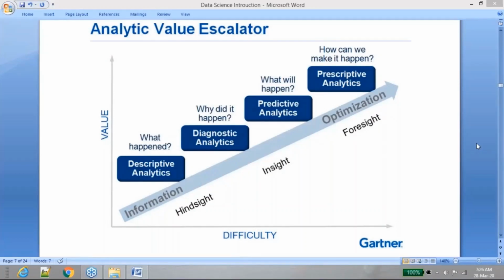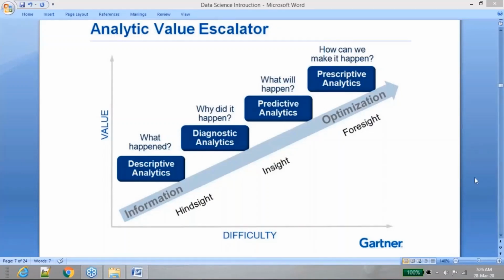What happened? To understand what happened, you might need some simple tools. Maybe if you're in an RDBMS system, you might use some SQL. You will use some SQLs and then try to generate some reports out of it, or you might also build some dashboards, like business intelligence. So ETL people, business intelligence people, and everyone will fall under this category.